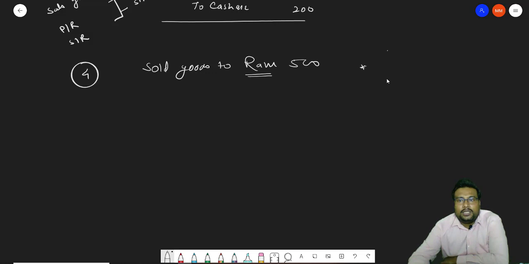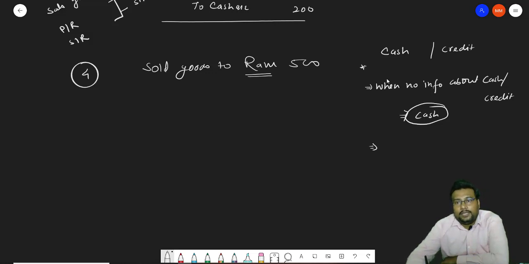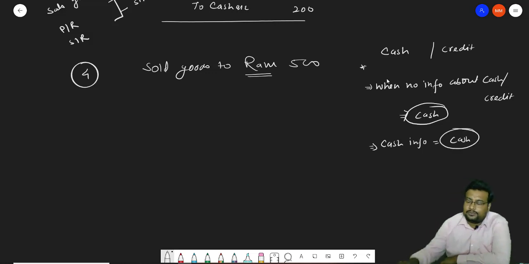How to find out whether a transaction is a cash transaction or a credit transaction? Look beta, when there is no information about cash or credit, then it will be considered as a cash transaction. Number 2, if suppose there is a cash information, cash received, cash paid, then it will be a cash transaction.